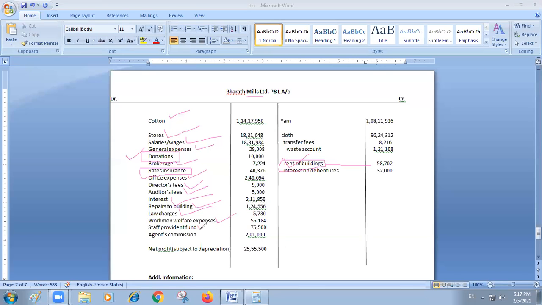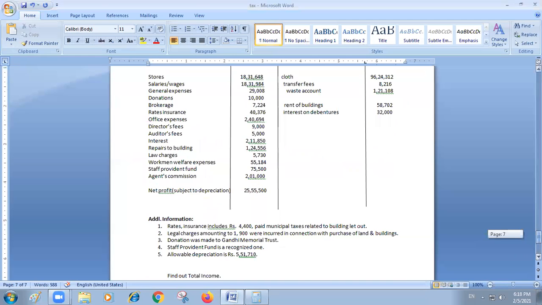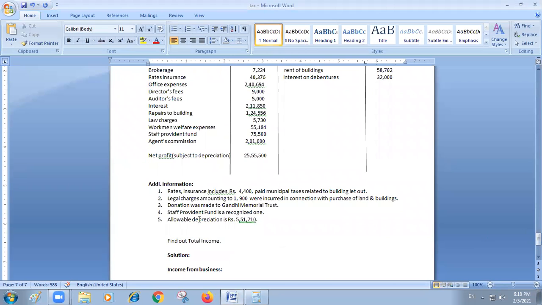Staff provident fund. Now you see, in staff provident fund one adjustment is given. In additional information you check, this fourth point you can see. If it is a recognized one, you can allow this expenditure. If it is not recognized, you should not allow it. Here it is recognized, so this expenditure you can allow. You need not add back. Agents commission: normally companies will pay agents a certain amount, so that is allowed.